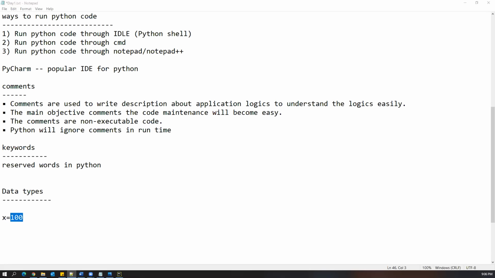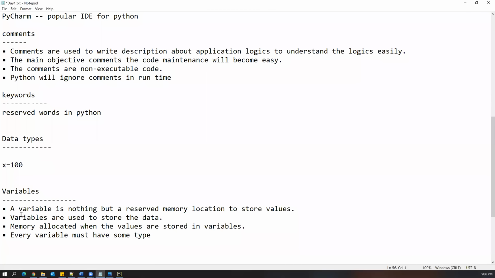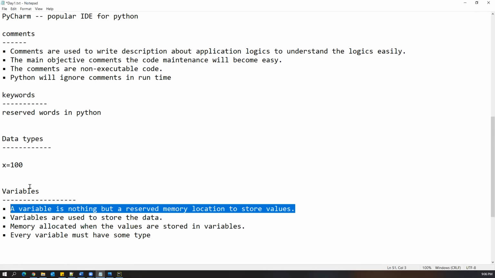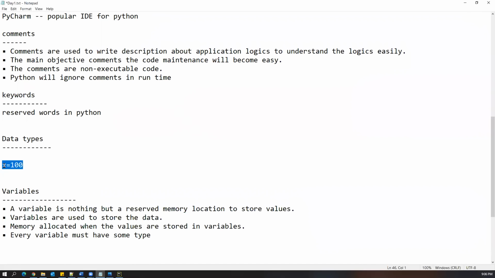In Python, while defining variables, we have to know a few important things. What are those important things? A variable is nothing but a reserved memory location to store values. As soon as you create a variable like this, some memory is automatically assigned to it to store the value. Variables are used to store data, and memory is allocated when values are stored in the variables. And every variable must have some type. So what is this type?